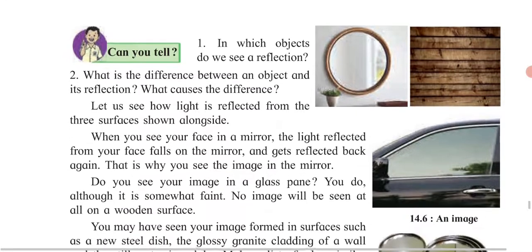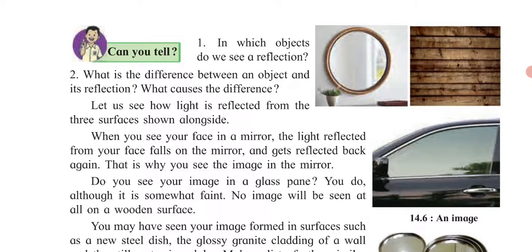The next part of this is what? Now, some of the pictures you can clearly see over here. Let us see how light is reflected from the three surfaces alongside. One is the mirror, another one is the food, and the next one is the window or the slide of the door of a car.